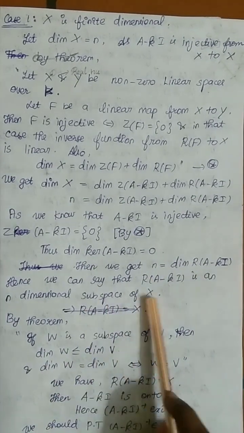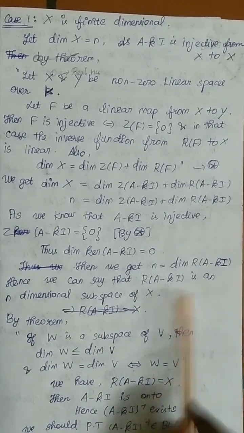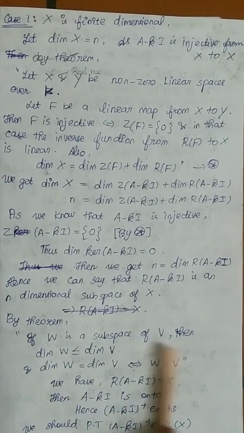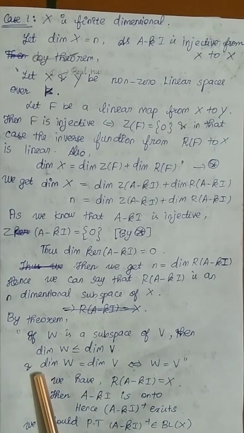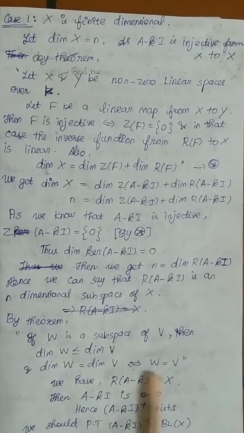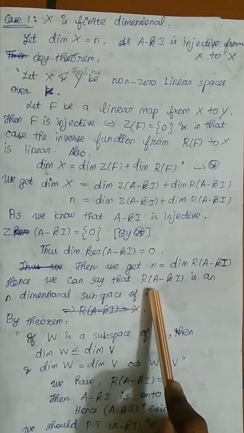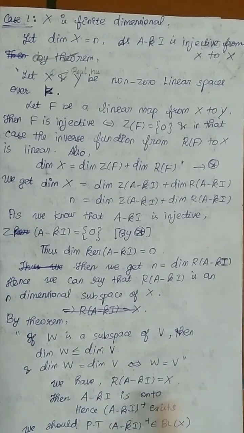We know that R of A minus Ki is an n-dimensional subspace of X. By this theorem, if W is a subspace of V, then the dimension of W is less than or equal to the dimension of V, and it is equal if and only if W equals V. So here I can say that R of A minus Ki equals X.